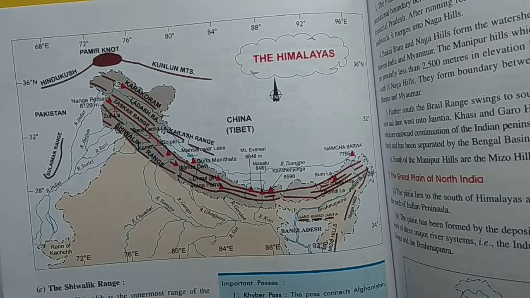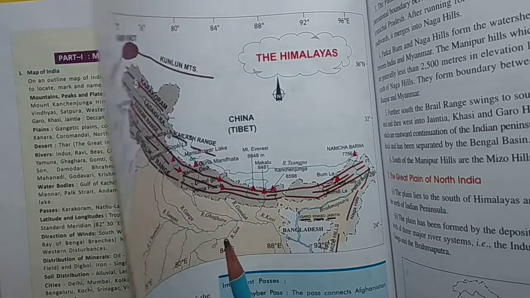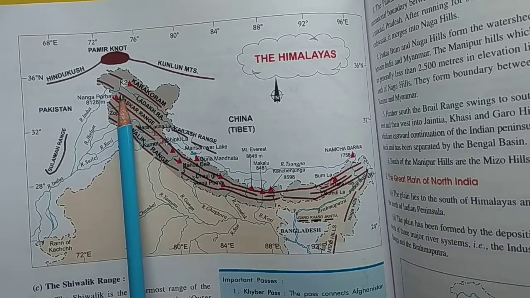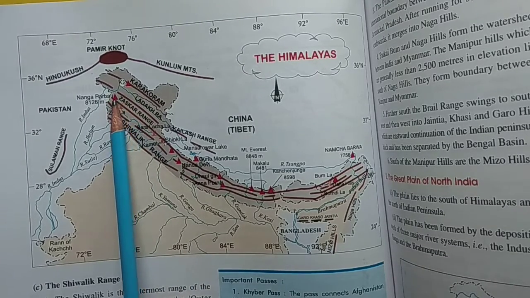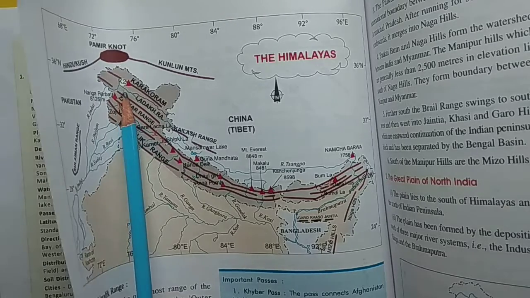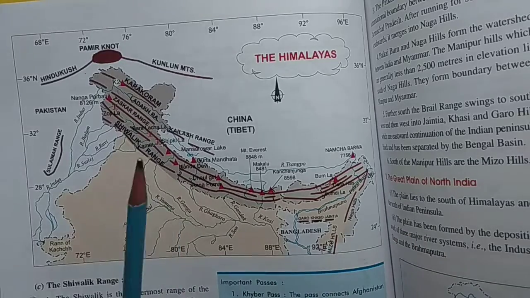So which is in your syllabus? Let's discuss. Mount Godwin Austen, K2. K2 is here. This is K2. Okay. After that, Mountain Kanchenjunga.